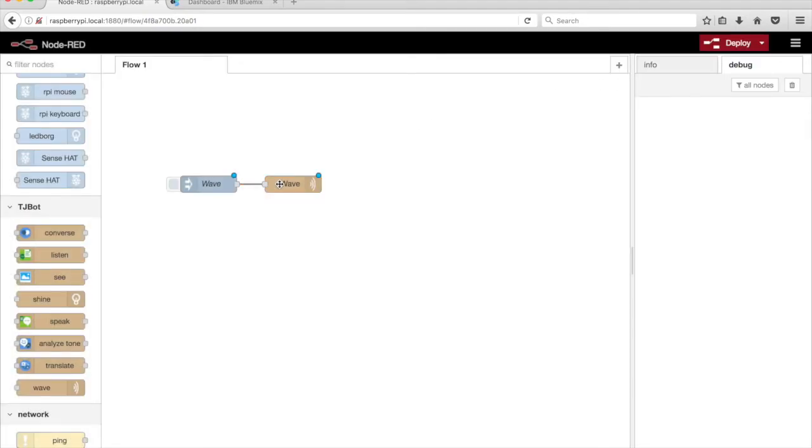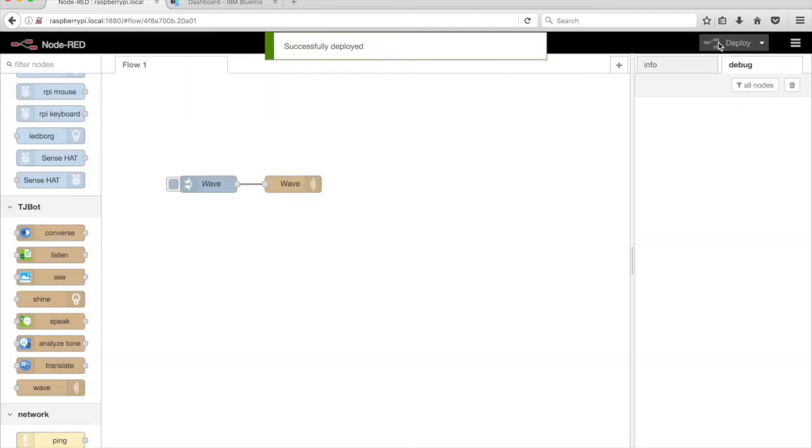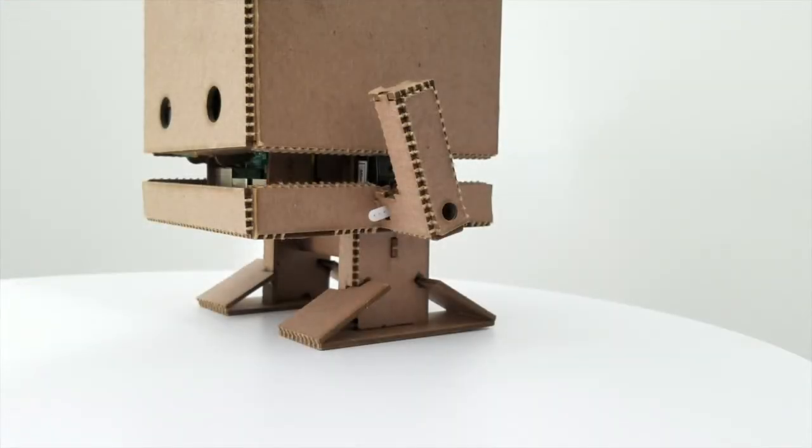Connect the nodes together and click on the Deploy button in the top right corner of the Node-RED editor. TJBot waves its arm.